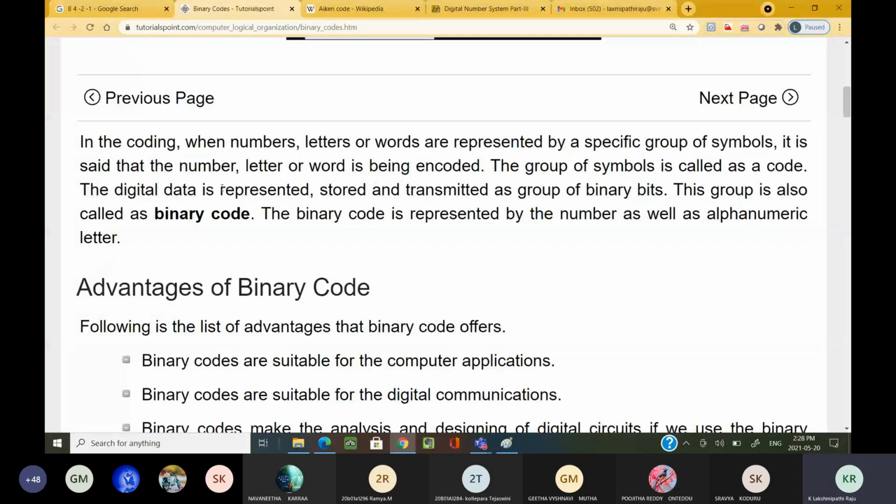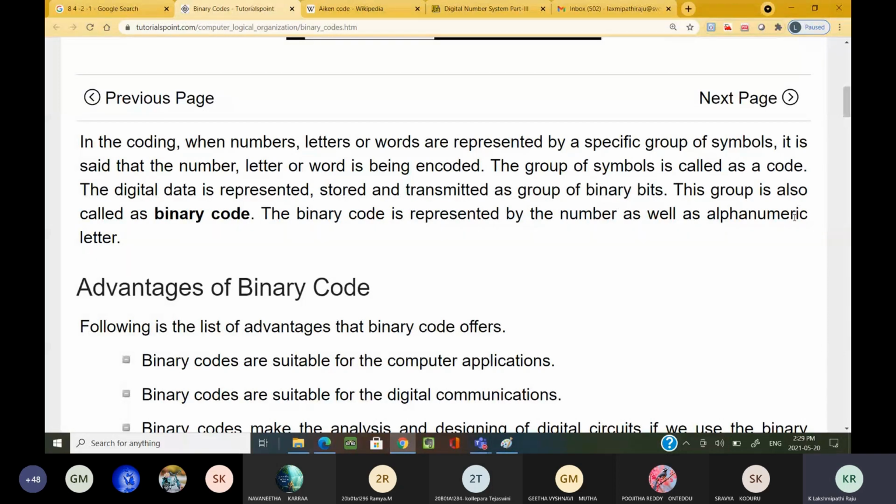Digital data means zeros and ones. Digital data is represented, stored and transmitted as a group of binary bits. This group is also called a binary code. The binary code represents numbers as well as alphanumeric letters.